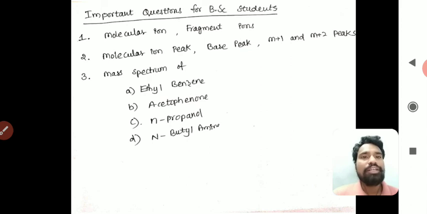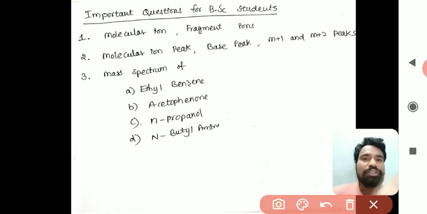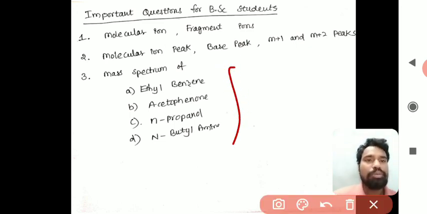The second question is: explain molecular ion peak in mass spectrum, base peak in mass spectrum, and M+1 and M+2 peaks in the mass spectrum. Next are the four examples which we have discussed: mass spectrum of ethyl benzene, acetophenone, n-propanol and n-butylamine. All are important questions.